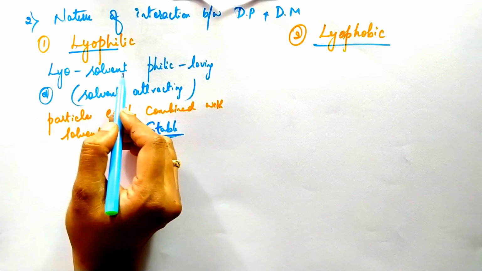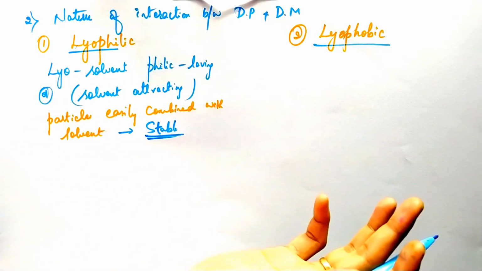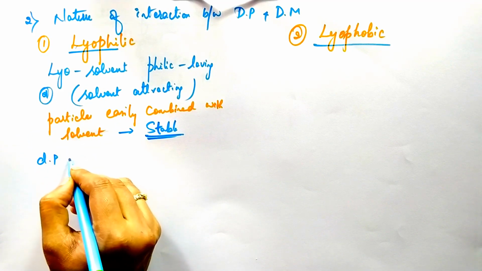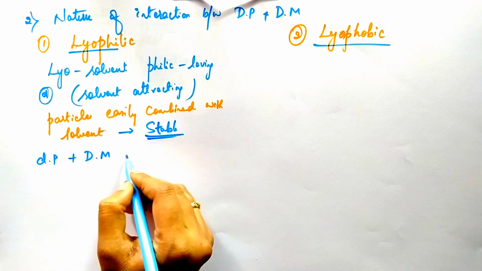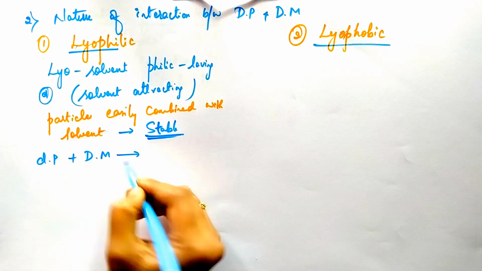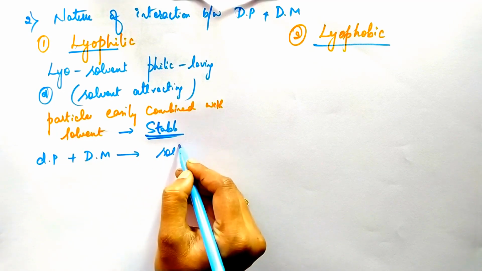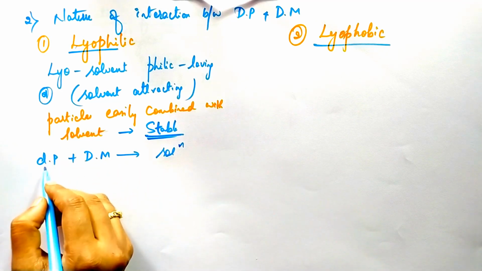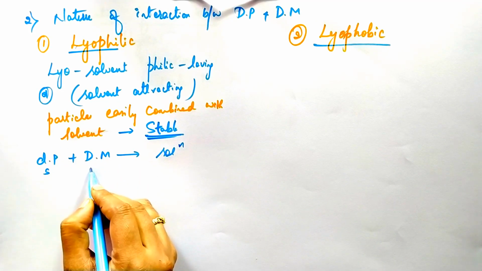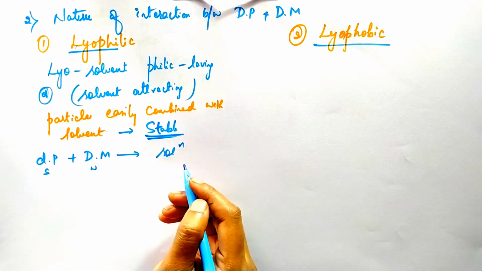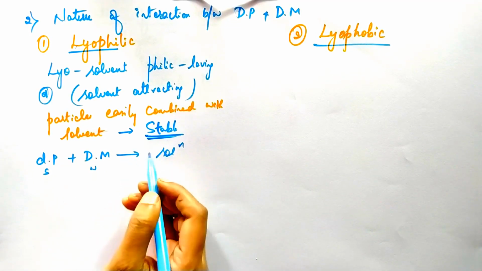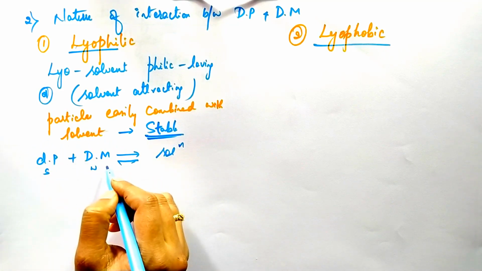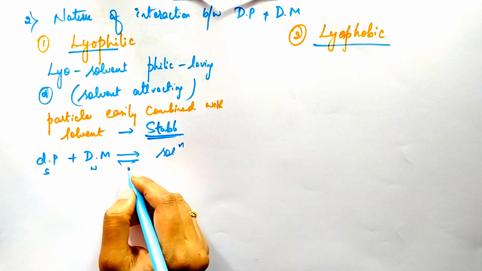Here, lyo means solvent, philic means loving, solvent attracting. And in this, the dispersed phase is easily combined with the dispersion medium to form a solution. It may be sugar and water to form a sugar solution. Now, this solution again can be reversed to separate the dispersion medium and dispersed phase by the evaporation method.